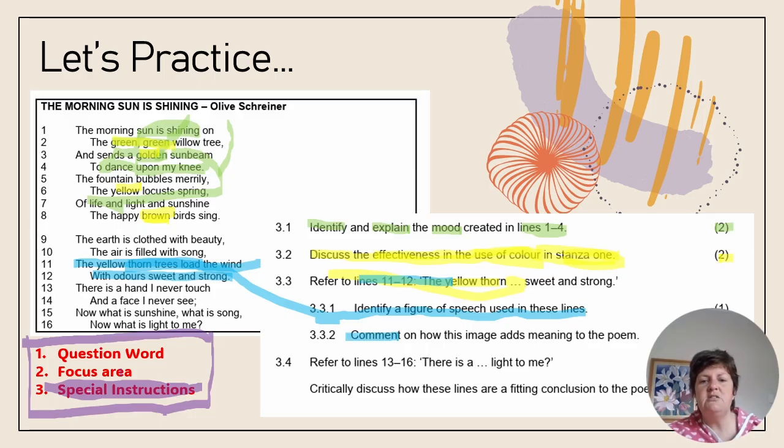3.3.2, comment on how this image adds to meaning in the poem. All right, so firstly, question word, comment on. Comment on means that we're actually giving a judgment of sorts. We're giving our opinion on why or how something has been included in the poem. Okay, so give me your opinion why. When you see comment on, write this down if you didn't know. It means give me your opinion why this image adds meaning to the poem.